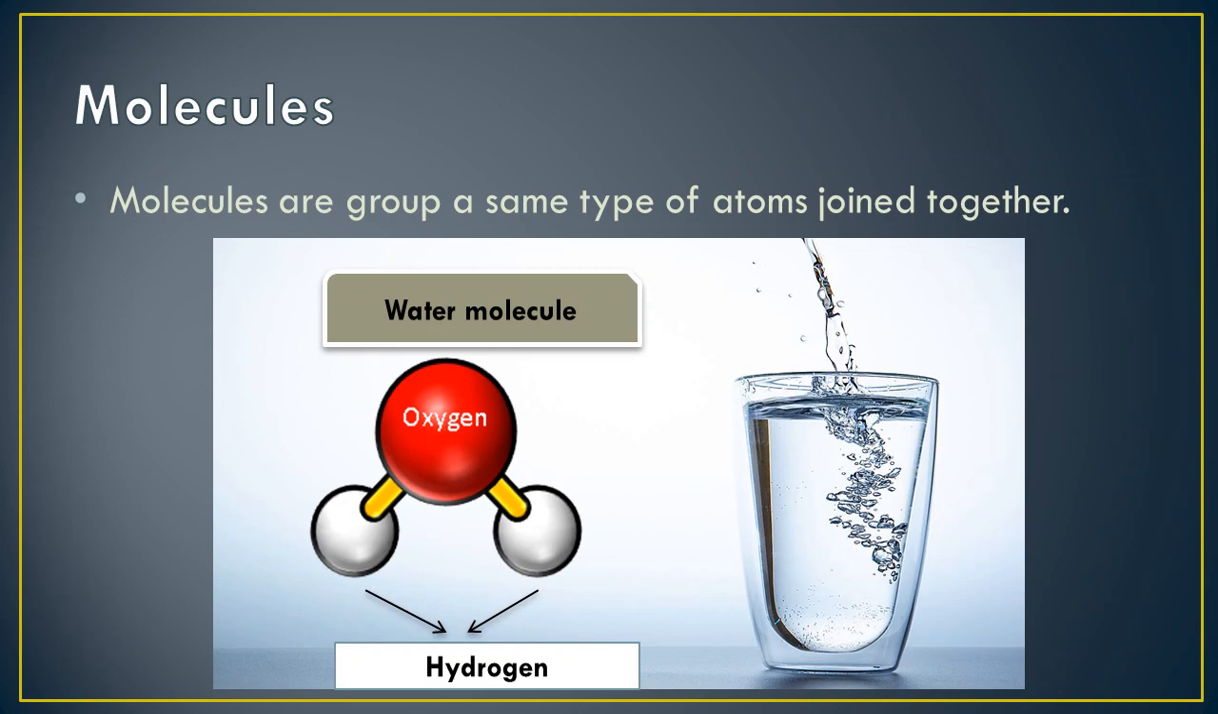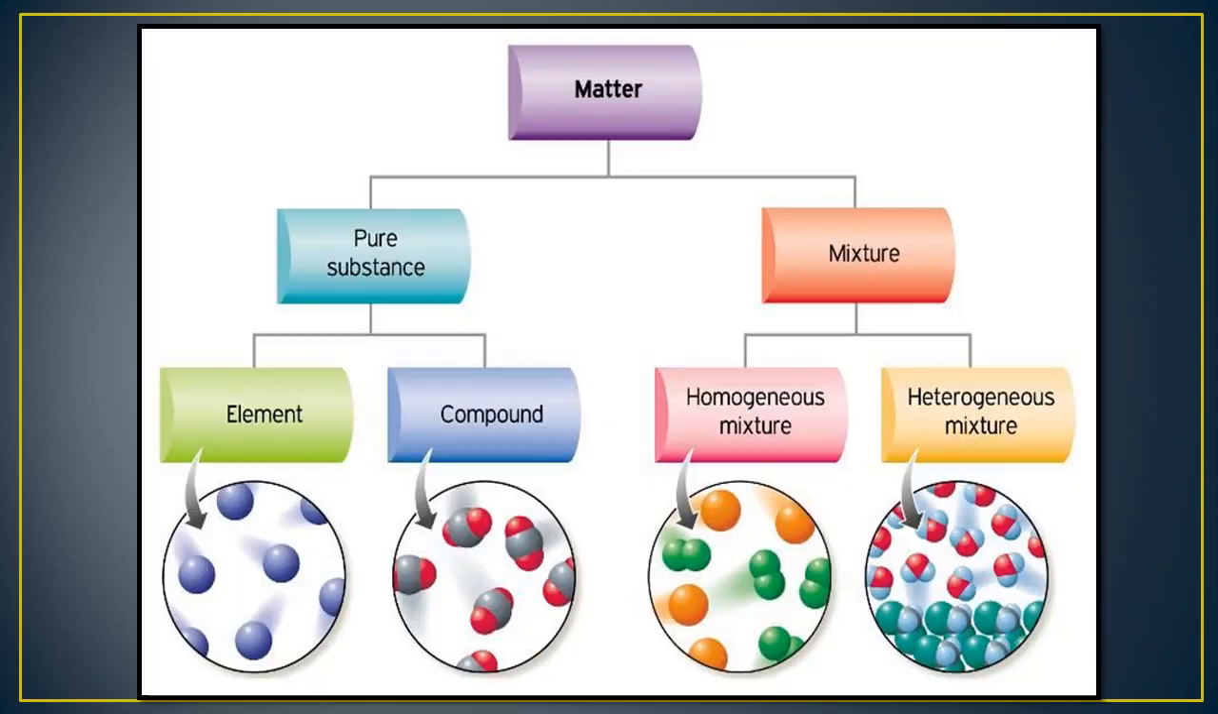Now let's see what molecules are. Molecules are a group of atoms joined together. Here we can take the example of a water molecule. Students, a water molecule is made up of two types of atoms, two types of elements, oxygen and hydrogen. So in a water molecule, one oxygen atom and two hydrogen atoms are present.